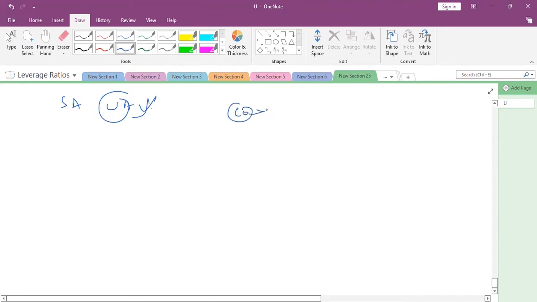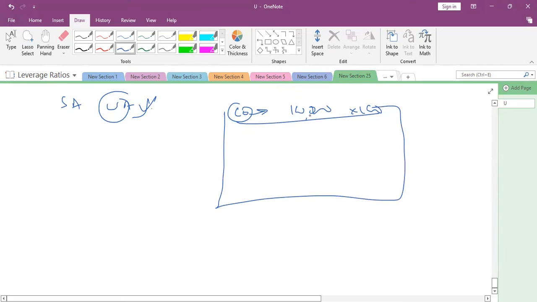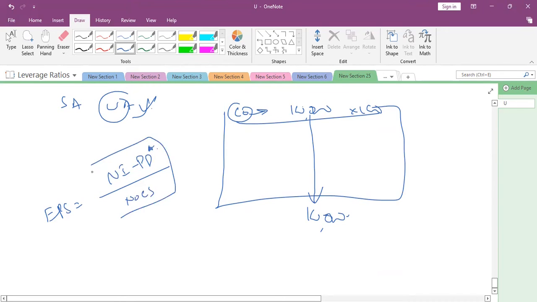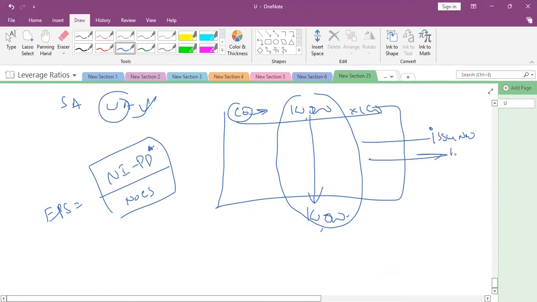Suppose a company issued in the beginning 100,000 shares at 100 rupees, and up to the whole financial year the company has not issued any share. So whenever we are calculating EPS, net income minus preferred dividend if applicable, and the number of common shares, if there is no transaction of either issue of new shares or buyback of shares, we need to take 100,000 only.